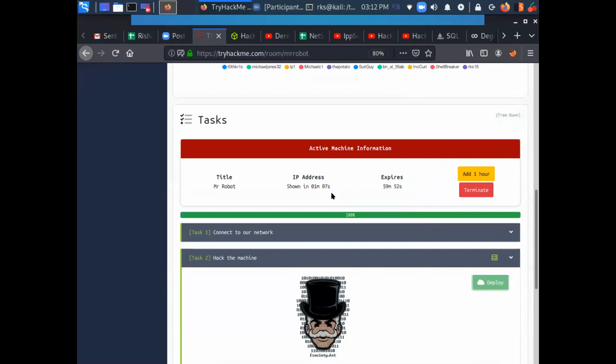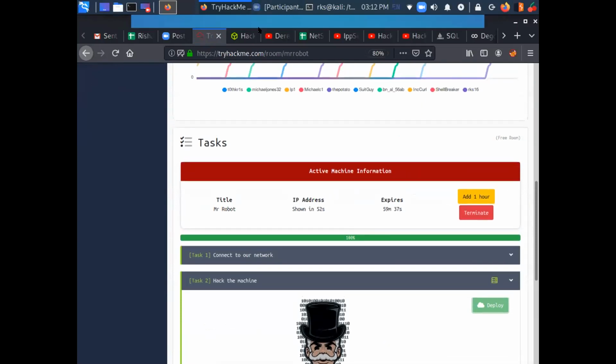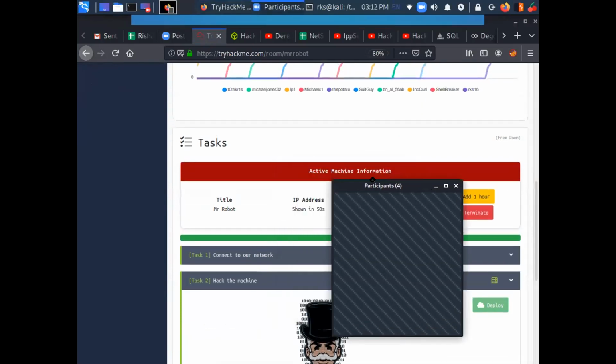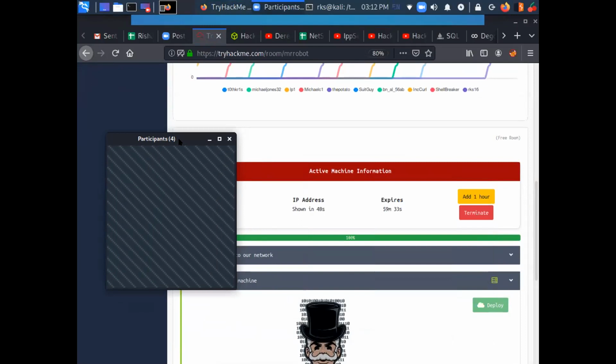So if you guys remember from our previous session, we successfully scanned the target and we were provided with 2 ports. Yes, sir. And what were those ports? HTTP and maybe HTTPS.